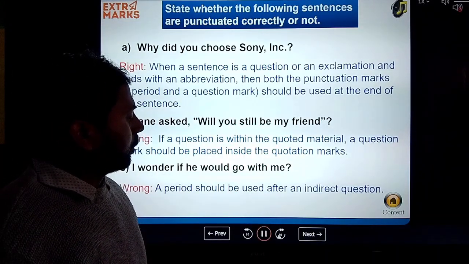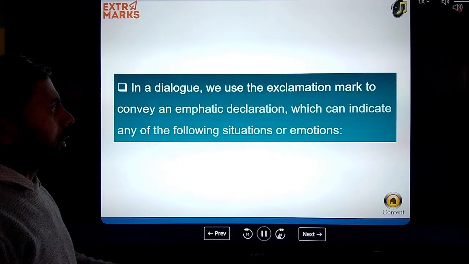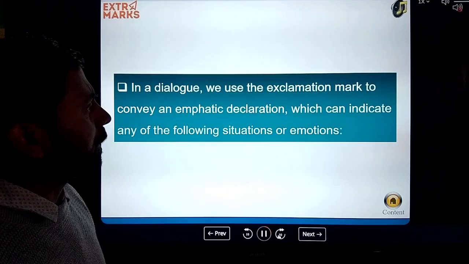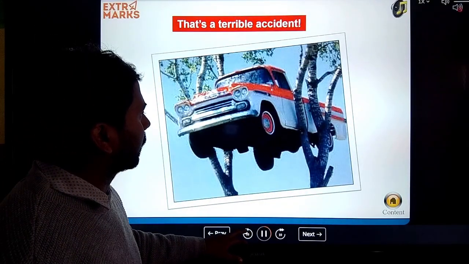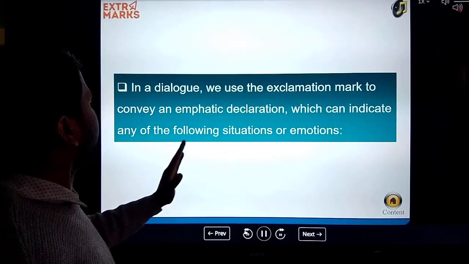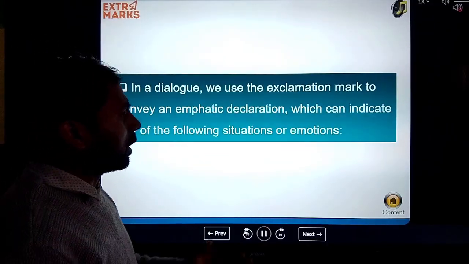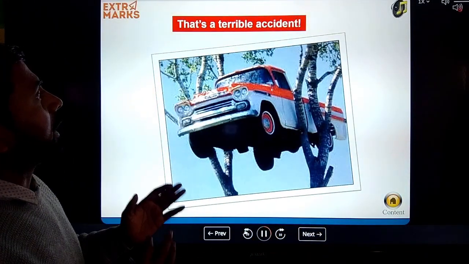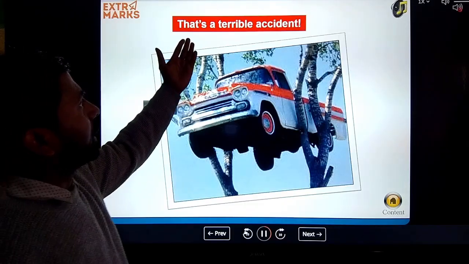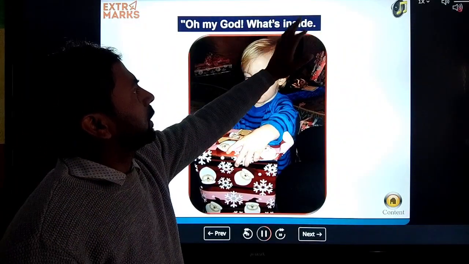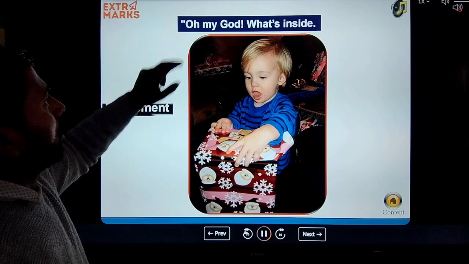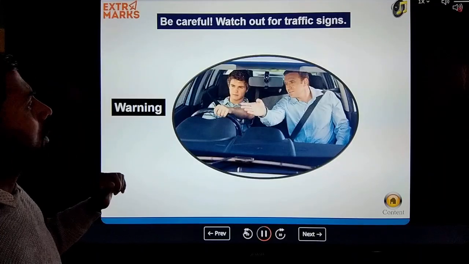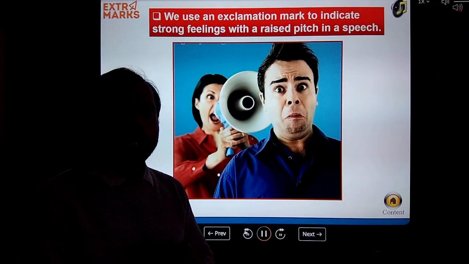Next, in dialogue we use the exclamation mark to convey an emphatic declaration, which can indicate any of the following situations or emotions. In which situation? You can see here, that's a terrible accident. After this sentence you get the sign of exclamation. Oh my God! After this you get the sign of exclamation. So in which condition do we use the sign of exclamation?